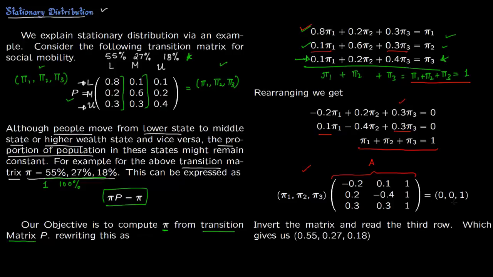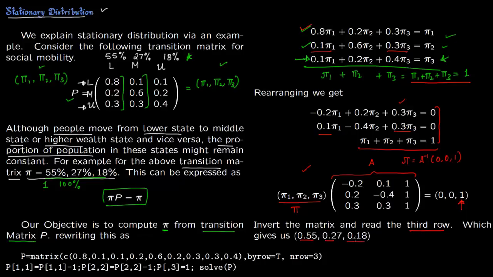So now to compute your proportions, you just compute A inverse. So pi is equal to A inverse times 0, 0, 1. So this I'm writing as pi. So you take A on this side. So see, there is 1 here. So 0, 0, 1. This 0, 0, 1. So you just have to read the third row, and the third row will give you the result, and the result will come out to be 0.55, 0.27, and 0.18.